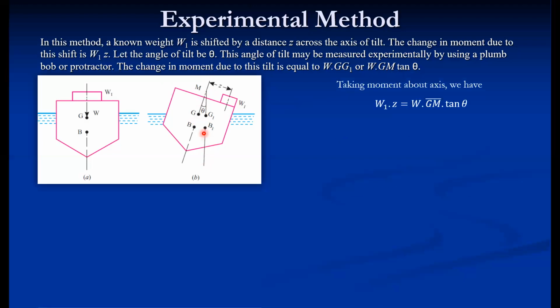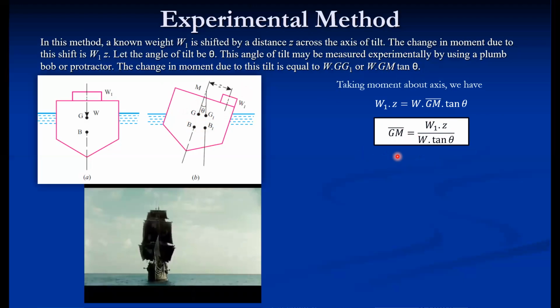So taking moment about the axis, we have W1 into Z, that is equal to W into this distance, G1. But instead of G1, we can put GM tan theta. So that is GM bar tan theta, which is a directional quantity. So GM bar, if we rearrange, because we have to estimate the value of metacentric height, GM bar is equal to W1 Z divided by W tan theta. So this is the expression of metacentric height.